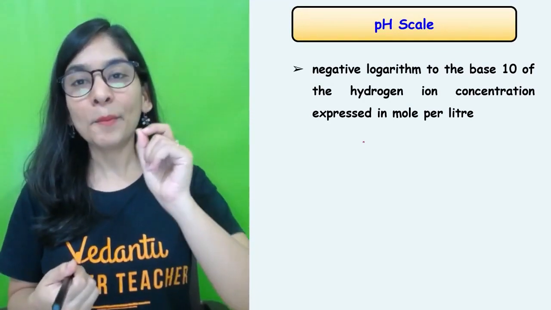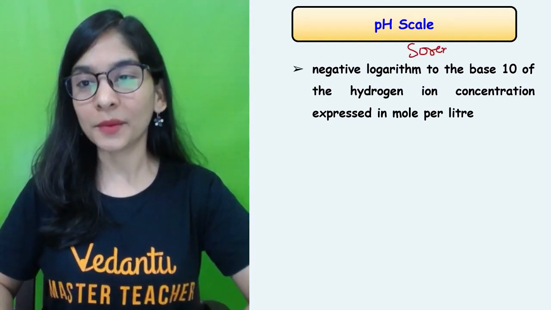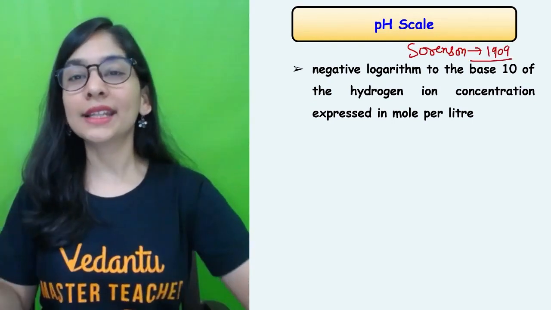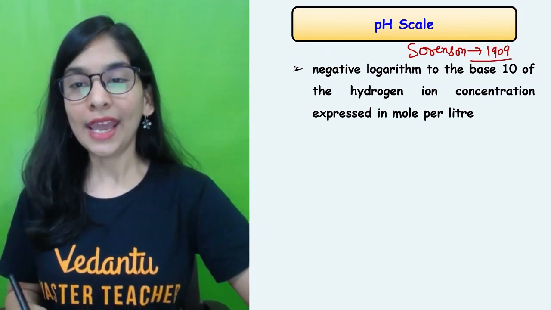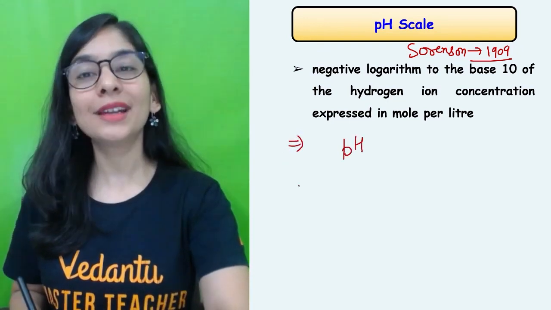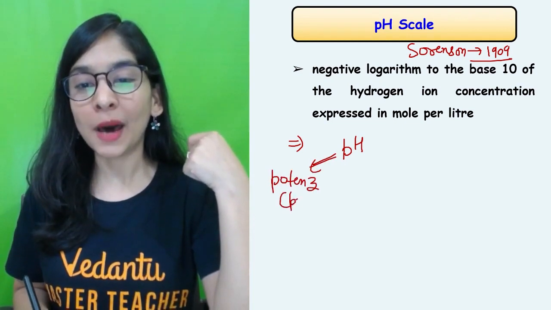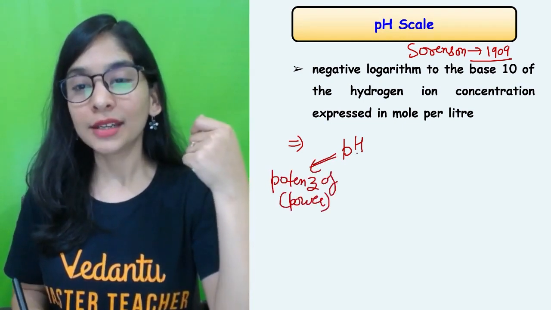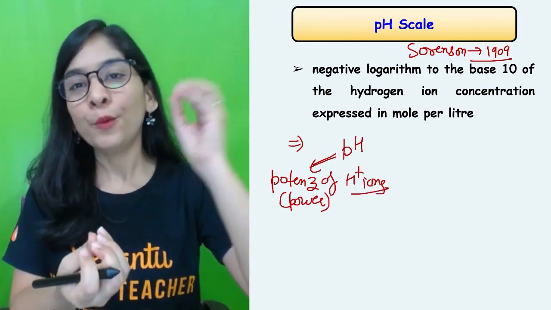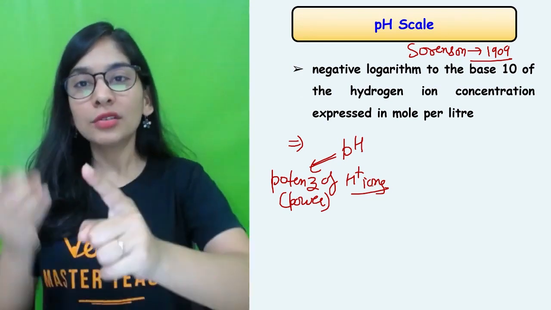And what about a mathematical way to see that? There was a scientist, his name was Sorensen. In 1909 Sorensen gave this pH scale and pH chart, and according to this formula, we can calculate the pH of a solution. What is pH? P is for a Greek word potens, and potens means power. H is for power of what? Hydrogen ions. Even in my acid, even in my base, we will always see hydronium ions, whether in a lesser amount or a greater amount. So that's a good thing.